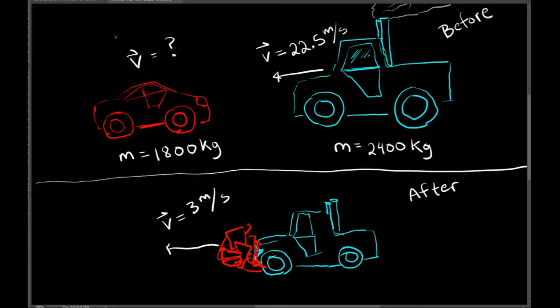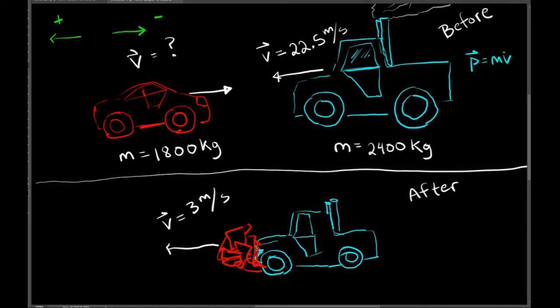Before we get started, we need to define a coordinate system. I'm going to let the left be positive and right be negative. So any velocities or momentums that are moving to the left are positive, and any velocities or momentums that are moving to the right are negative. Let's start by finding the momentum of the blue truck. It's moving to the left, which we've defined as positive, so its velocity and momentum are positive.